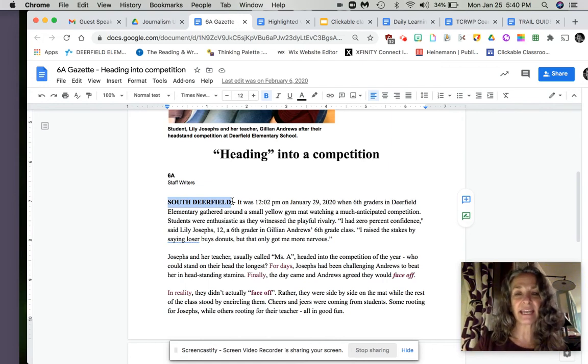Now, go ahead and take a look at the text here. What we're going to do is read it and think about, did the authors of this article include the who, what, when, where? I'm going to read it out loud, and I'm going to ask you after each sentence to pause and jot, or to stop and talk with each other in the classroom. Did we include the who, the what, the when, and the where?